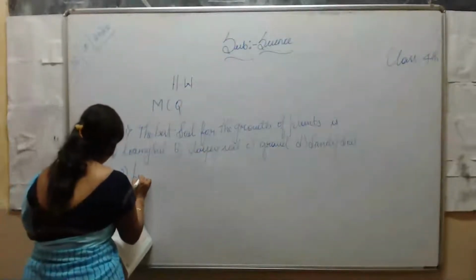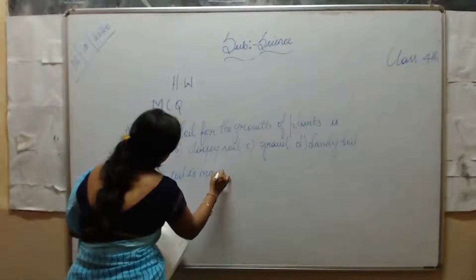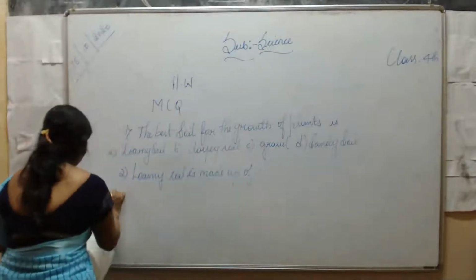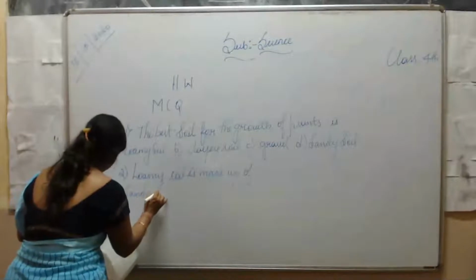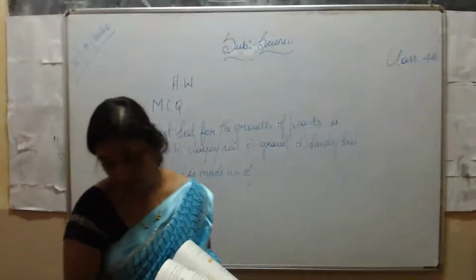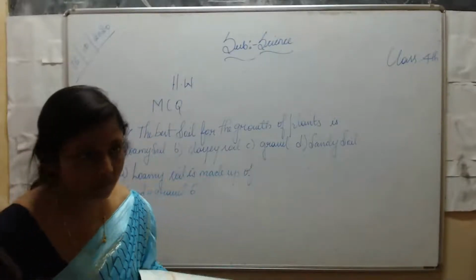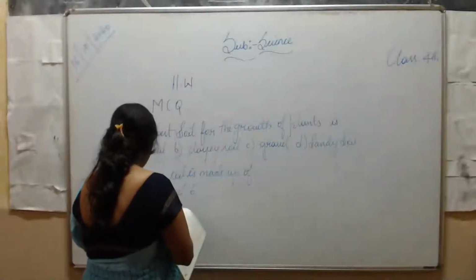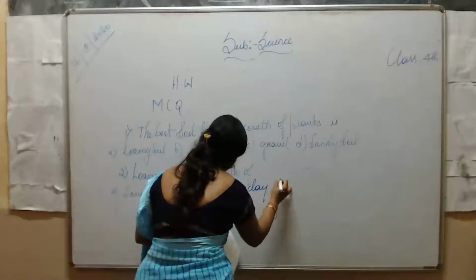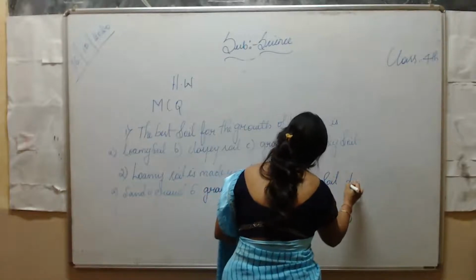Second question: Loamy soil is made up of: A, sand and gravel; B, gravel and clay; C, clay soil; D.